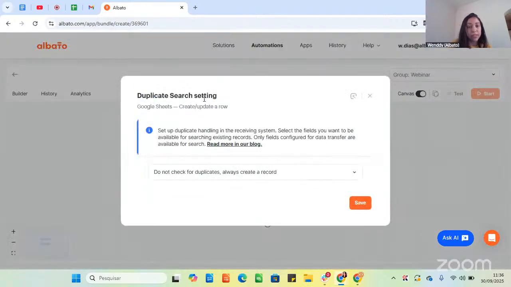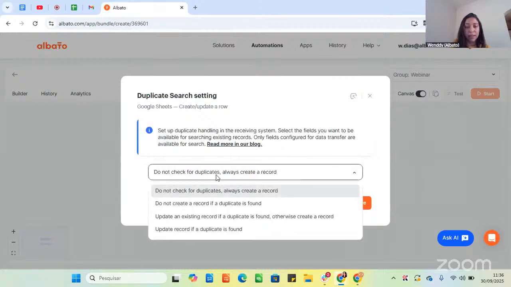Then we check for the duplicates. It will depend on your use case as well. You can not check for duplicates and always create a new record. You can not create a record if a duplicate is found. You can update an existing record if a duplicate is found, otherwise create a record, or you can update a record if a duplicate is found.